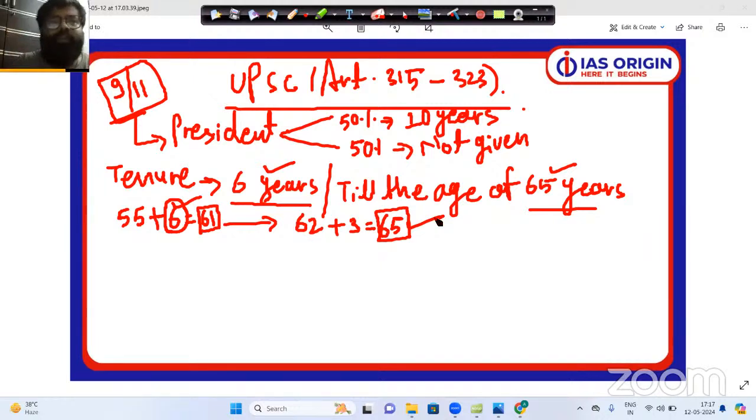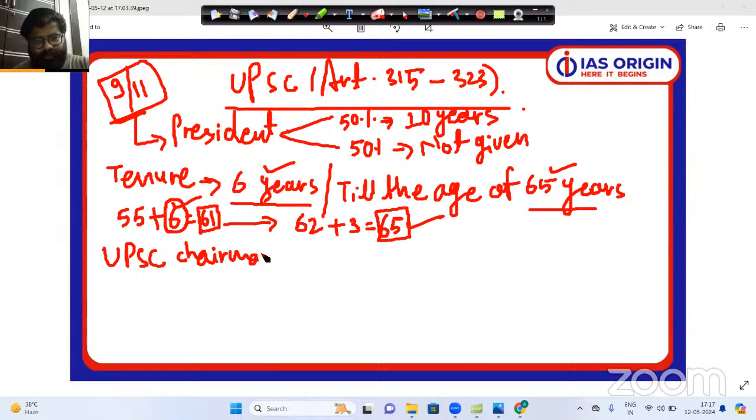But there is one more situation here. What if you get retired from the post of UPSC member? After that, what? See, there are many different rules related to the post-retirement scenario. Let's take four different situations here. Okay. Let's say the very first situation is you get retired from the post of UPSC chairman.